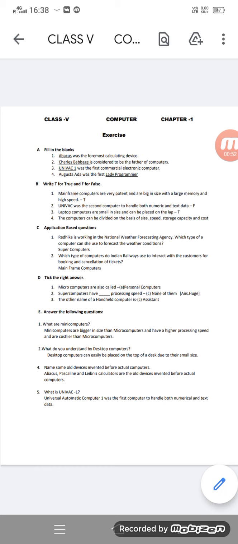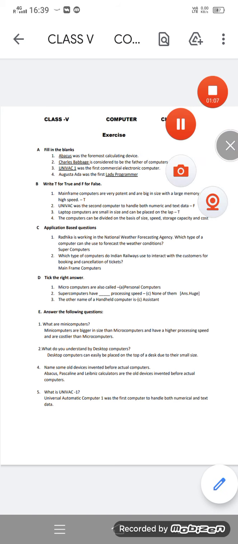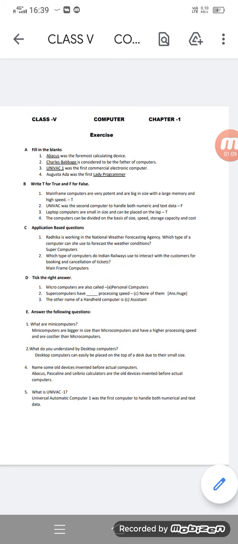B. Write T for true and F for false. First one, mainframe computers are very potent and are big in size with a large memory and high speed. That is true. So T. Univac was the second computer to handle both numeric and text data. That is false. That was the first computer.